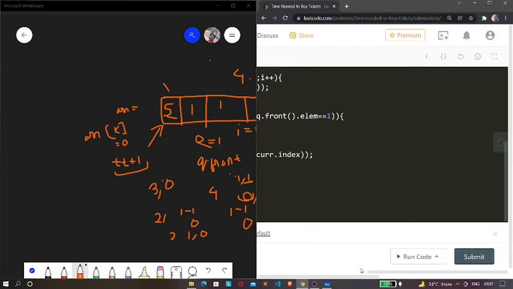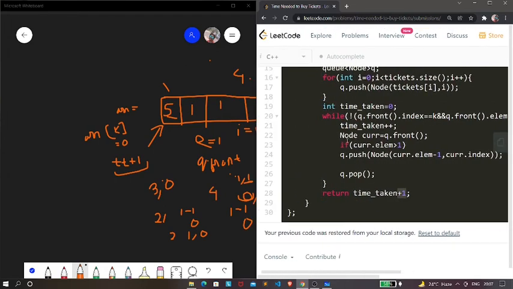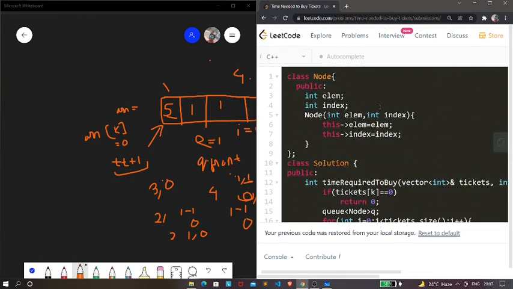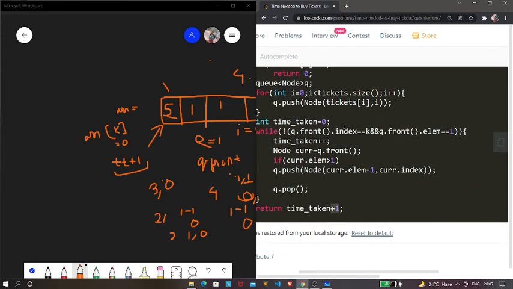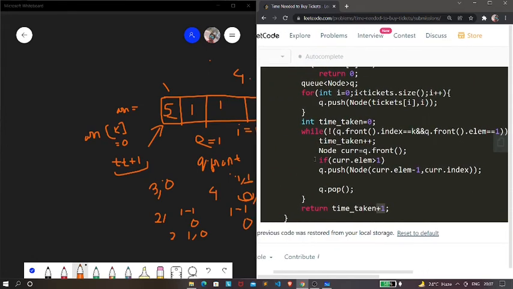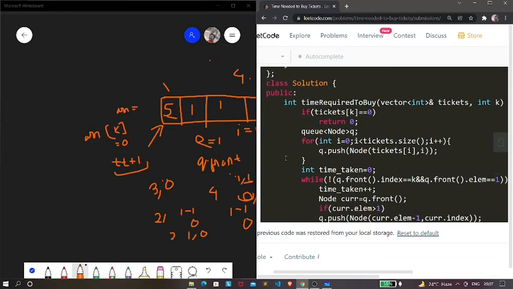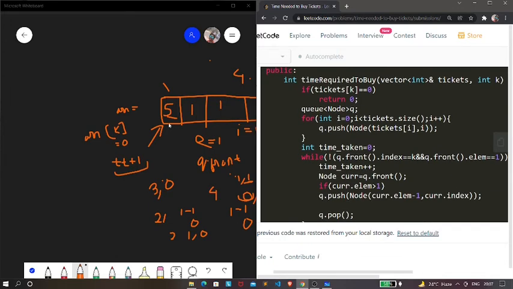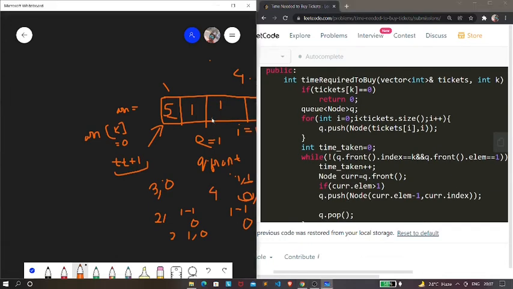Now if you run this code, the time complexity for this algorithm will be big O of n, because we are traversing through each and every element of this array, as you can see right over here.